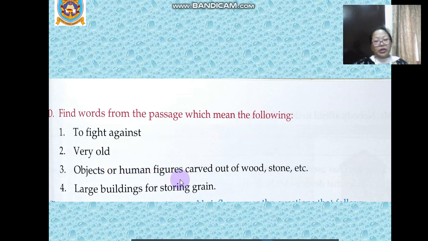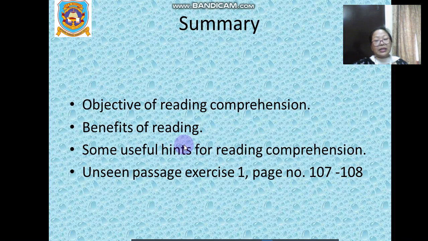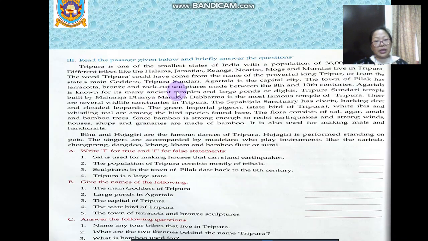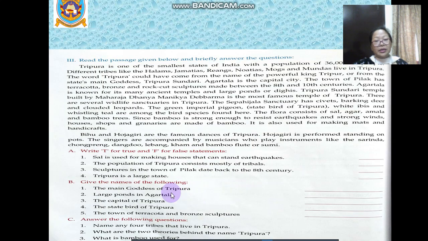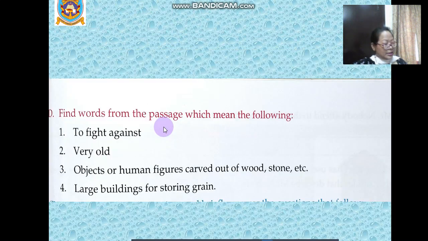Objects or human figures carved out of wood, stone, etc. Sculptures. This is sculptures here. That means sculptures. Large buildings for storing grains: granaries. Okay. So this is exercise 3 from page number 108.